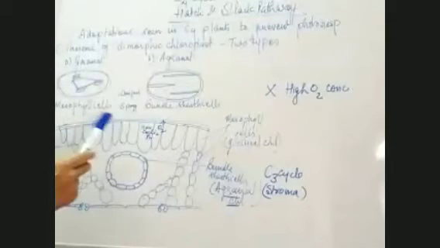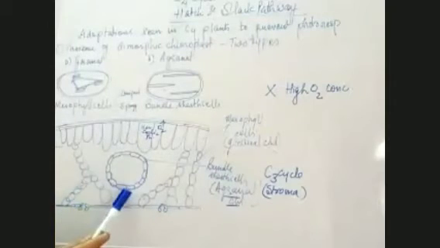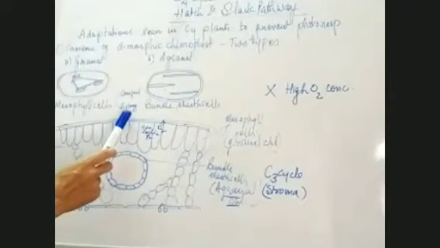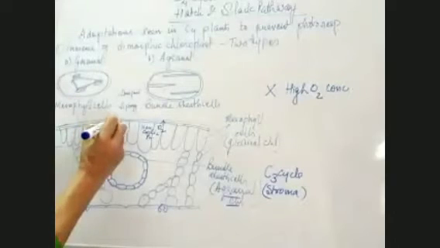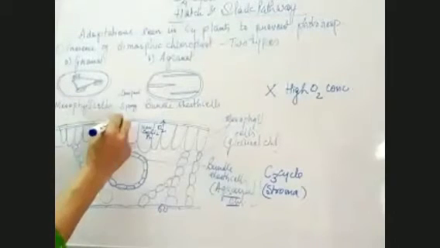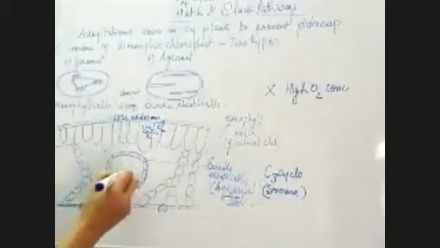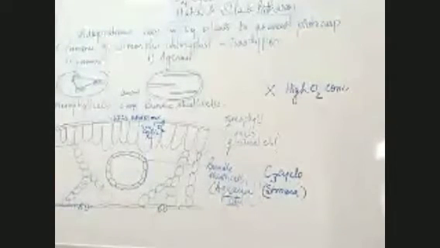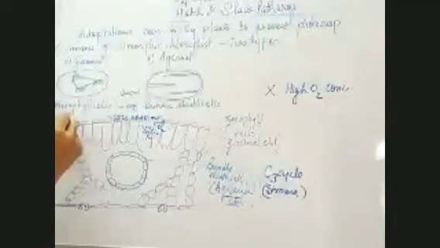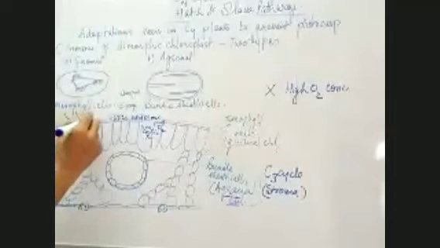As you can see, the site for dark reaction is located away from the upper epidermis. This is the upper epidermis, and the bundle sheath cells are away from it. Where does the sunlight fall? Sunlight falls here on the upper epidermis.